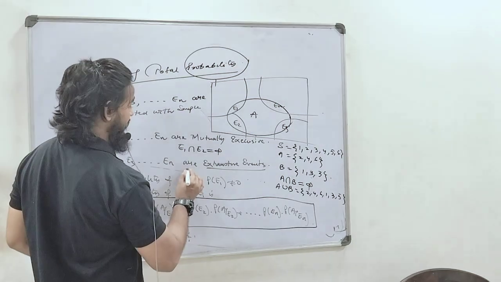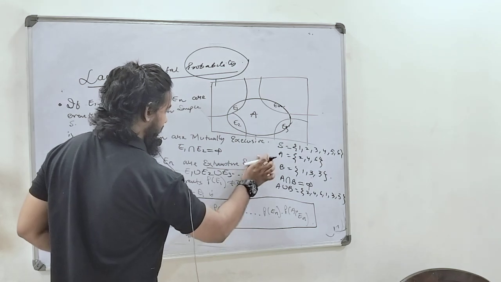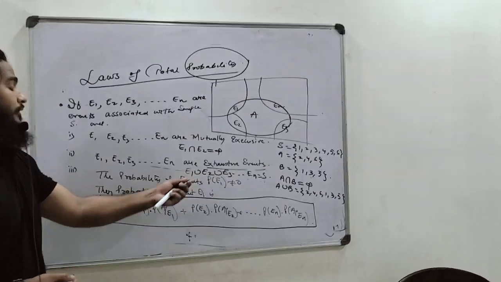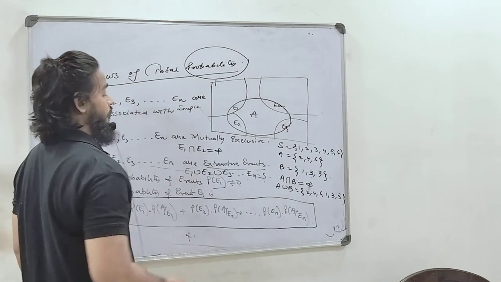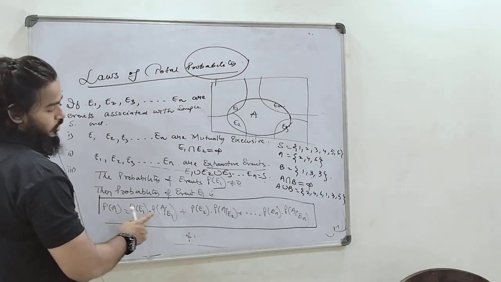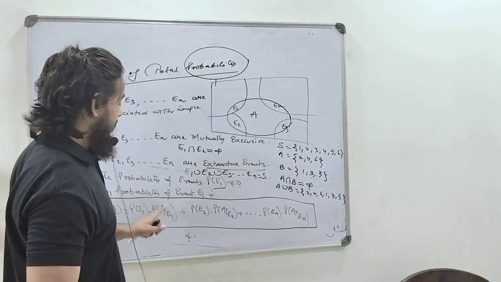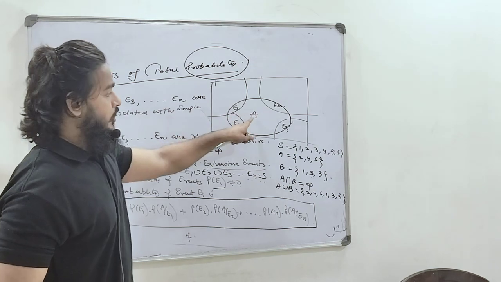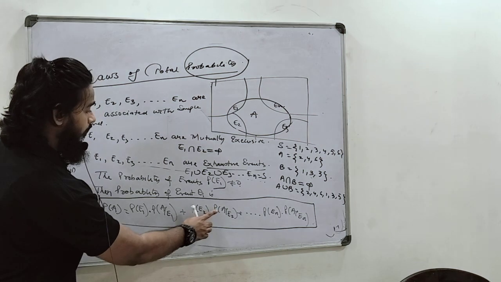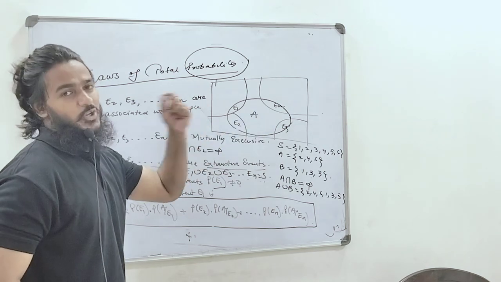So obviously the exhaustive events are E1 union E2 union E3 union dot dot dot En equals the sample space, and the probability of any event is non-zero. Then the probability of event A is equal to P of E1 times P of A given E1, meaning if E1 has been performed, then the probability of A is P of A given E1. When E2 has been performed, the probability of A is P of A given E2, and if you add all the probabilities, you will get the probability of event A.